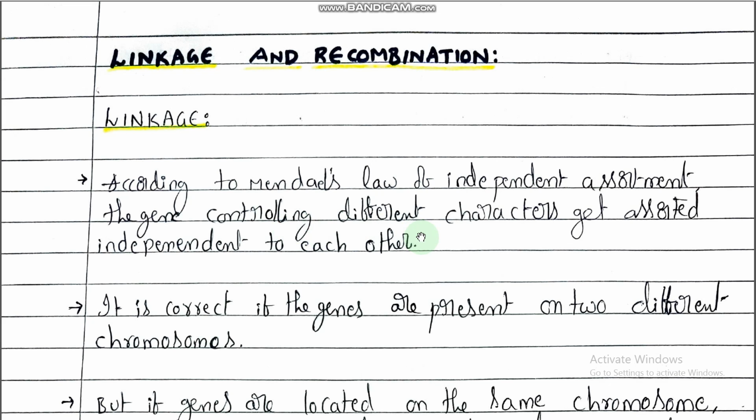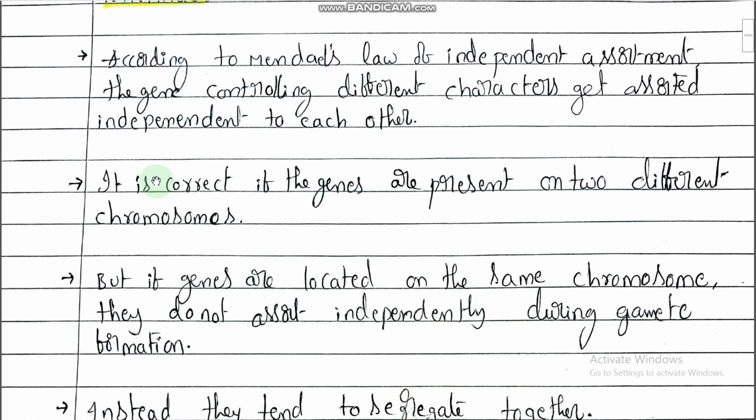Factors are nothing but chromosomes. What is present on the chromosomes? Genes are present. So according to Mendel's law of independent assortment, the genes controlling different characters get assorted independently. It is correct if the genes are present on two different chromosomes. When genes are independently assorted, the genes are present on different chromosomes, not on the same chromosome.